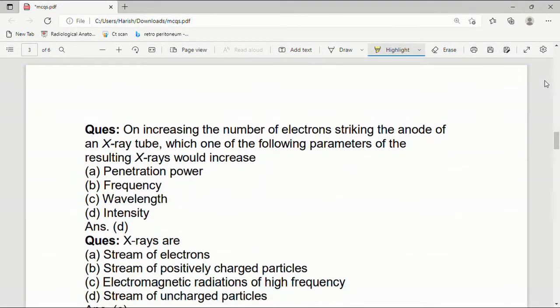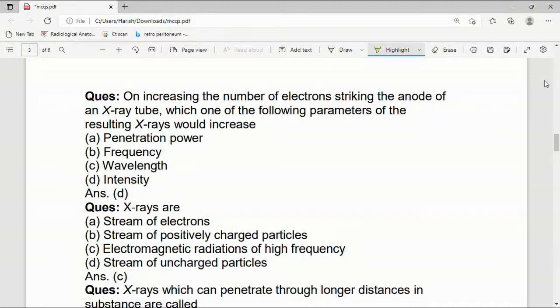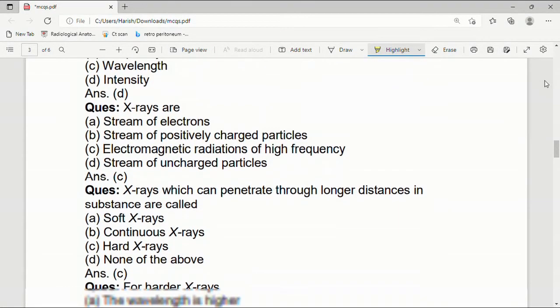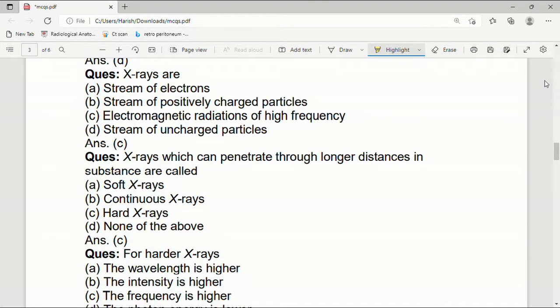On increasing the number of electrons striking the anode of an X-ray tube, which of the following parameters of the resulting X-ray would increase? A penetration power, B frequency, C wavelength, or D intensity. Answer is intensity. X-rays are A stream of electrons, B stream of positively charged particles, C electromagnetic radiation of high frequency, or D stream of uncharged particles. Answer is C, electromagnetic radiation of high frequency.